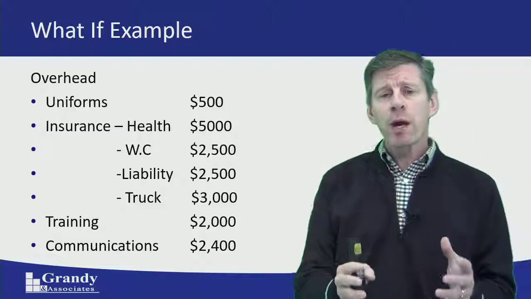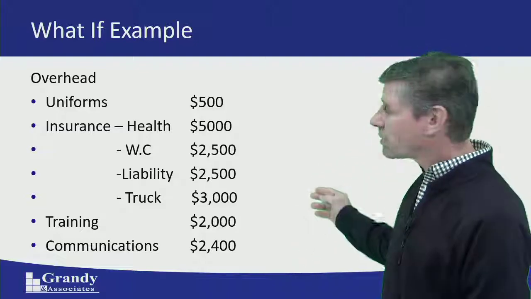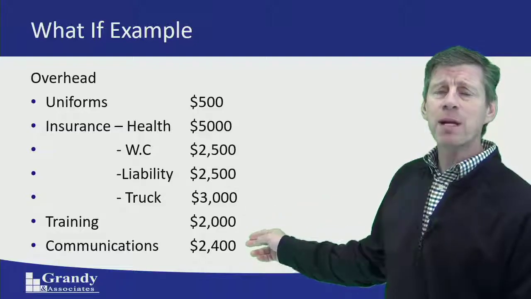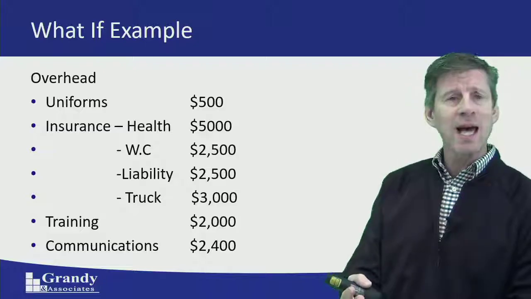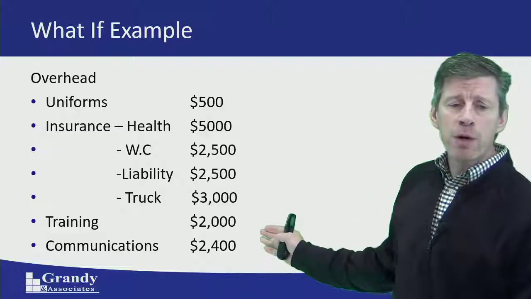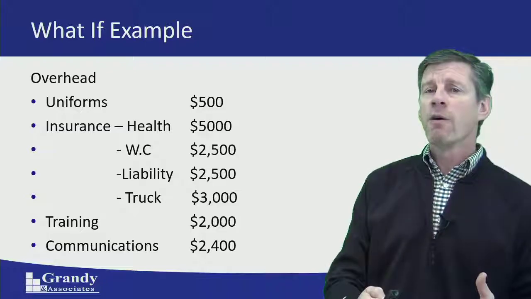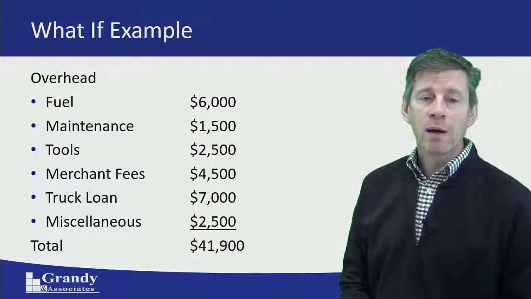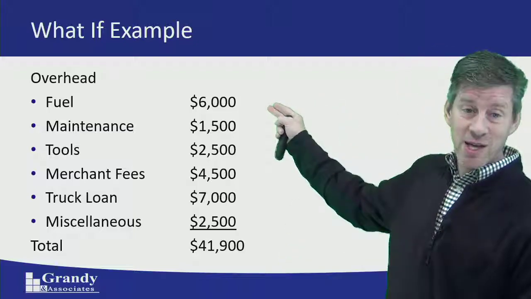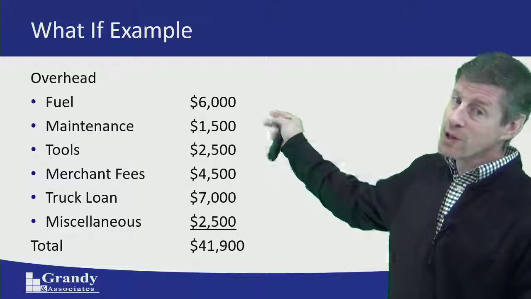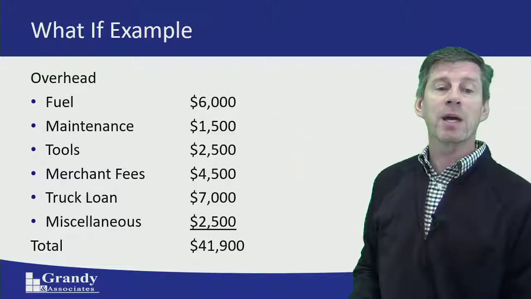We're going to do some training with this guy, so we're going to build $2,000 a year into our model for training. And he's got communication. So cell phone, he's got a tablet. We've got the communications on the tablet. All that other stuff, we put another $2,400 a year in there for communications. On top of that, we've got to put fuel in the truck. This guy is going to be about $6,000 a year in fuel that we're going to have to increase. We've got to maintain the truck. That's another $1,500 that we've got coming in there.